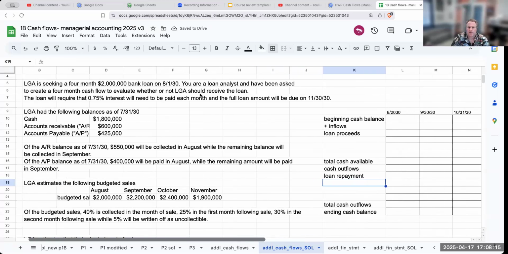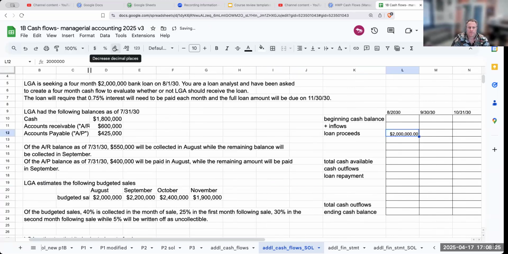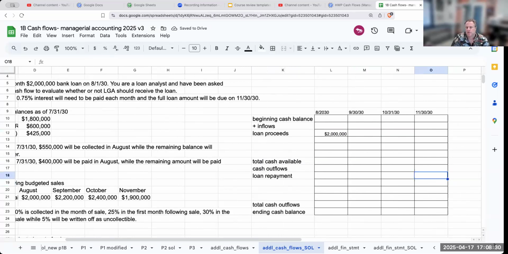They're seeking a 4-month, $2 million bank loan, so this money would be coming in August, right over here, and then the loan would need to be repaid in the month of November. So go ahead and put in that loan coming in and then the loan going out.